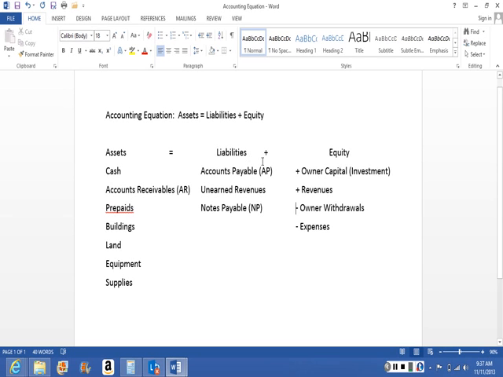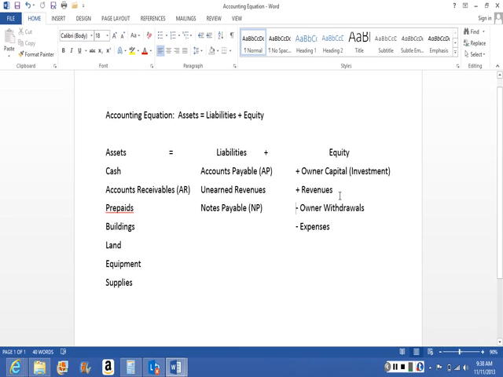The whole thing is we can manipulate this accounting equation, assets equals liabilities plus equity, to come up with our equity portion. Now, changes in the overall equity are affected by 4 items, and you'll see the 4 items underneath equity. The first one is the owner's capital, meaning owner's investments. Owner puts money into the business and increases the overall equity of the business. Owner's capital has a positive overall effect on the overall equity.